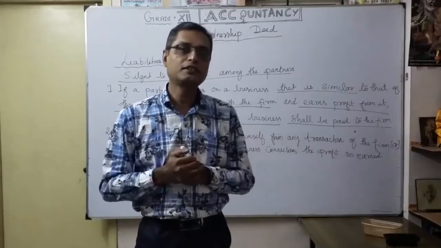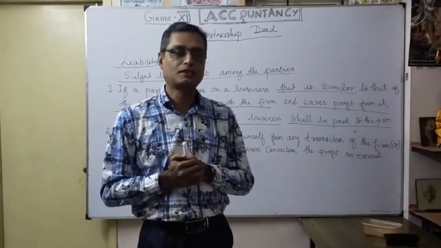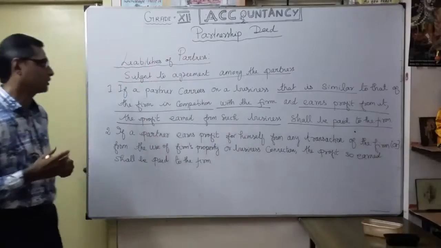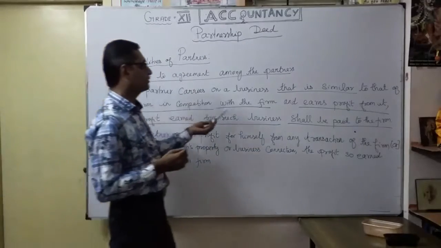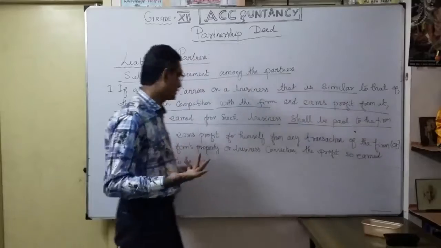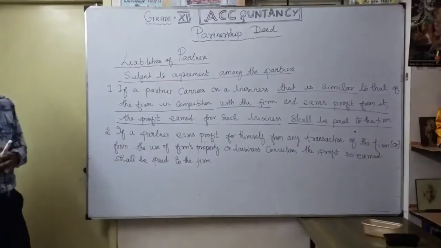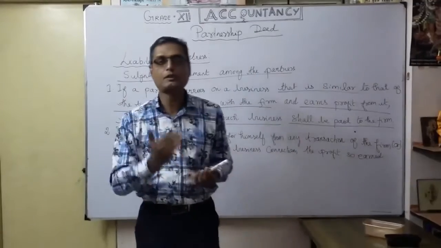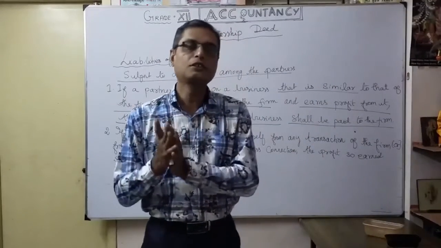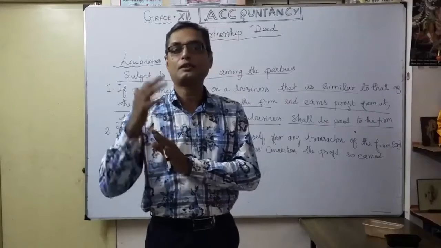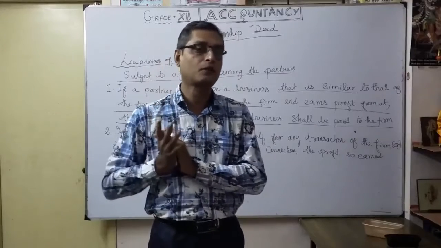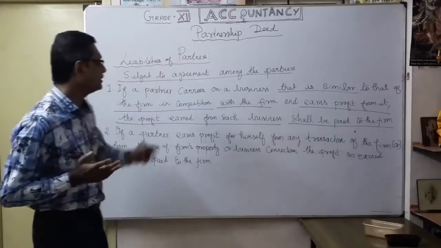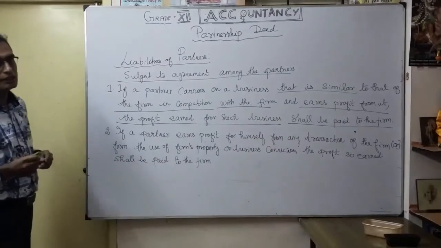So in this situation, how will the firm encourage it? Whatever the earnings in this situation, the partner who carries on a business in competition with the firm and earns profit from it, that profit earned by such business shall be paid to the firm. So that is the liability of the partner. In future, it is a warning for the other partners: don't encourage this type of activity. That's the liability of the partner according to this agreement.